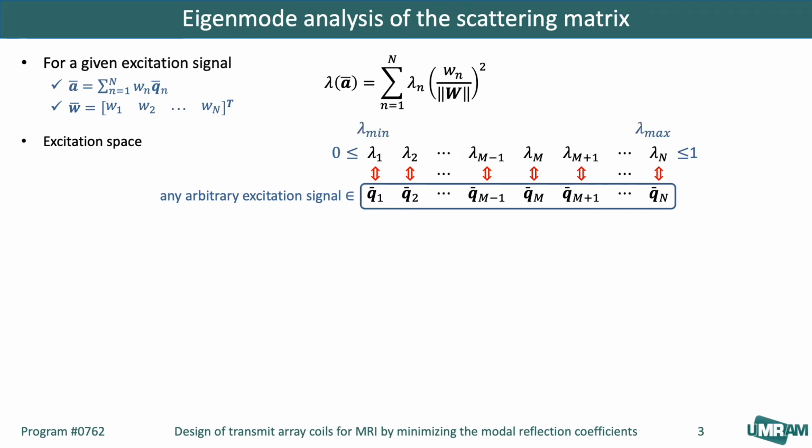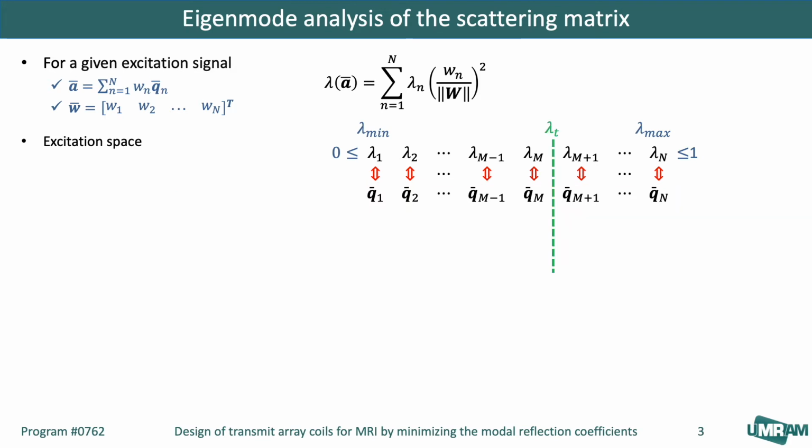By sorting them from the smallest to the largest values, the normalized reflected power values are sorted when their corresponding eigenvectors are applied to the coil as excitation signals. The eigenmodes with high lambda n values hardly contribute to the transmission process and, to a certain degree, can be considered inefficient and non-existent.